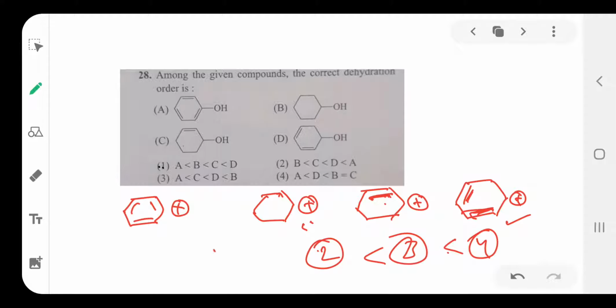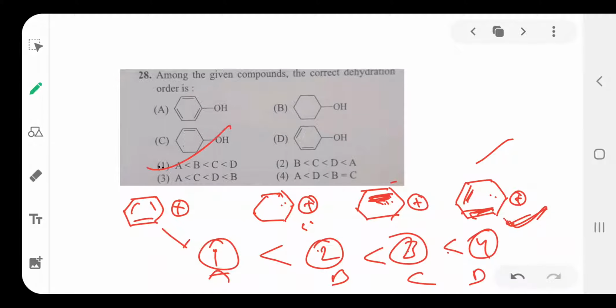Last, the phenyl carbocation is the least stable, as it does not form resonance structures. So the order is 4, 3, 2, 1, or D, C, B, A. Option is 1.